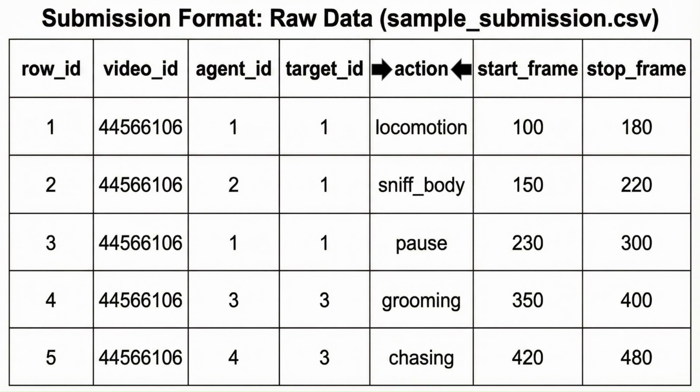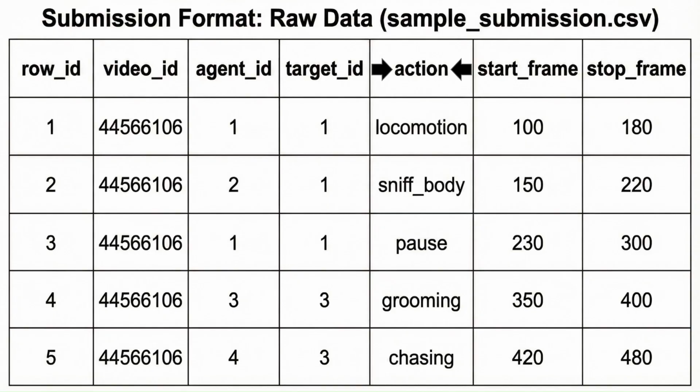In this competition, each submission must follow a standardized CSV format with the following columns: row ID, a unique identifier for each record; video ID, the ID of the video containing the behavior; agent ID, the ID of the mouse performing the action; target ID, the ID of the mouse receiving the action; action, the type of behavior detected; and start frame and stop frame, which are the time frames of the action in the video frames. Each row captures a single behavior instance.